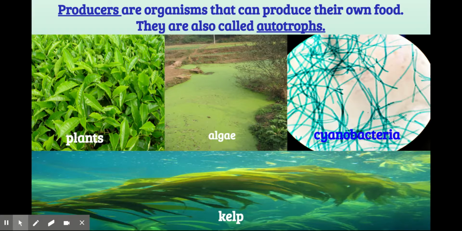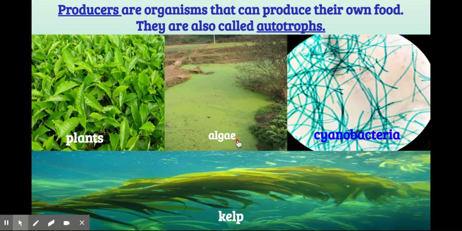Sometimes we also use the word autotroph when we're talking about producers, but it's the same thing. So if you hear me say producer or autotroph, I'm talking about the same thing. These are organisms that can make their own food energy. Producers is actually a pretty big group. Plants are definitely all included as producers, but there are some other types of living things that are also producers. One of them is algae.